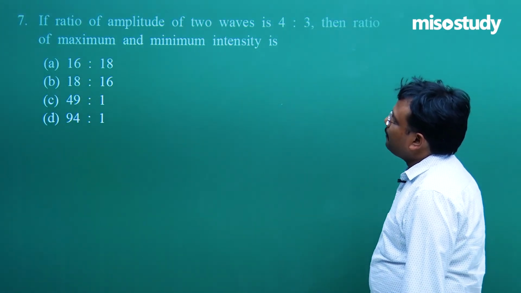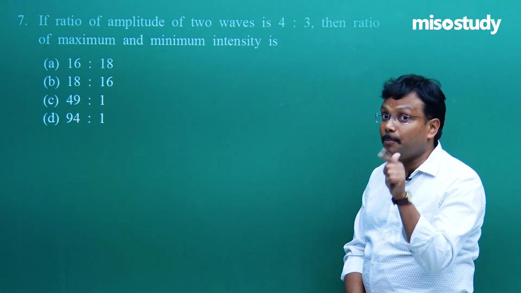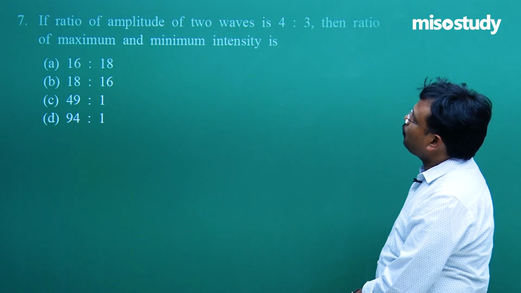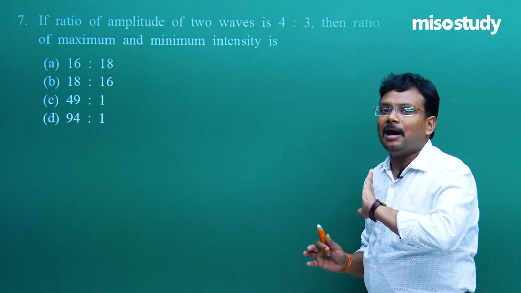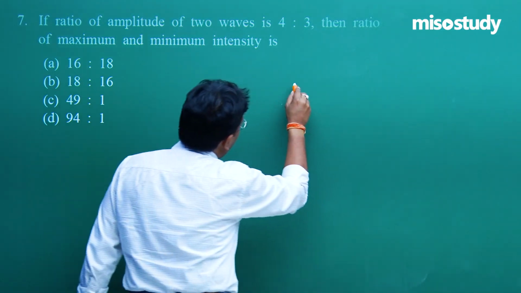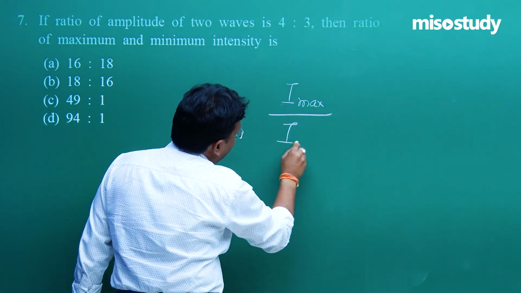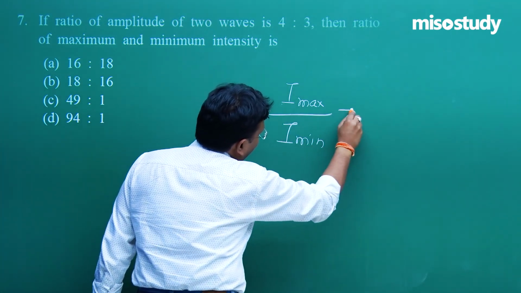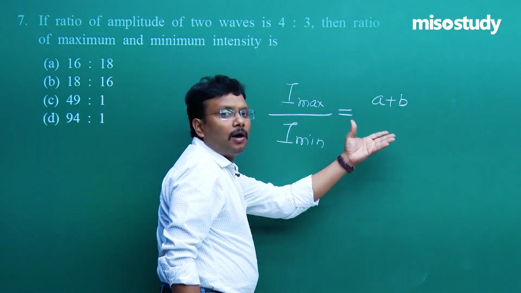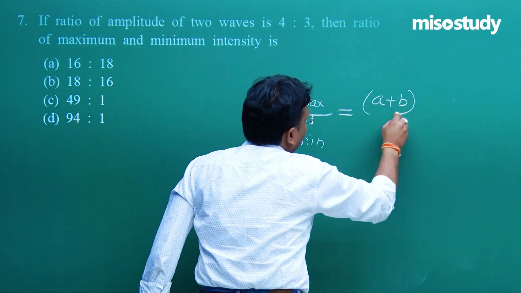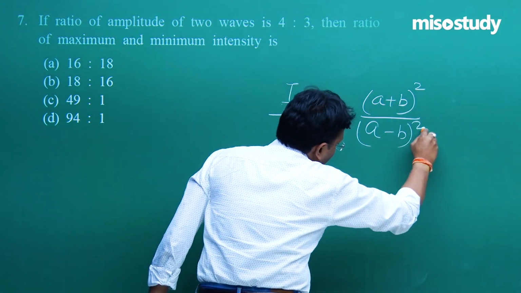If the ratio of amplitudes of two waves, A1 upon A2, is 4/3, then find the ratio of maximum and minimum intensity. Now before saying anything, I max upon I min is equal to (A1 plus A2) whole square upon (A1 minus A2) whole square.